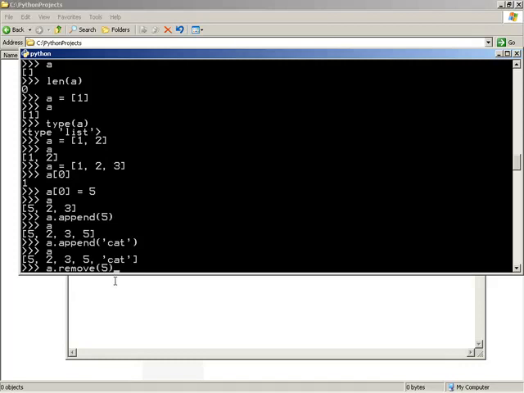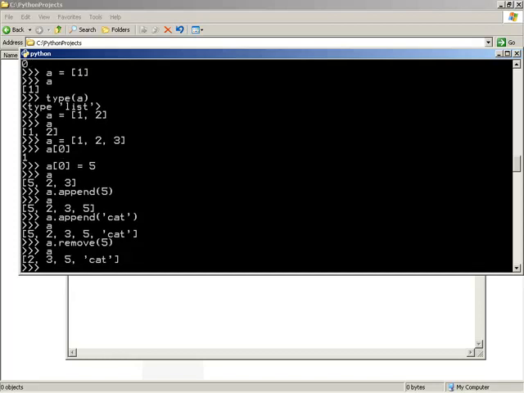So we simply say, all right, well, what do we want taken out of the list? Well, 5. Now, what's interesting here is look at what we've got. We've actually got multiple occurrences of 5. So what's going to happen? Well, this will remove the first value found, and only the first. The moment it finds an instance of 5 to remove, that's it. It doesn't remove any additional instances. So if we simply said a.remove 5 and looked at a, we took out that first instance of 5 and left the second one.